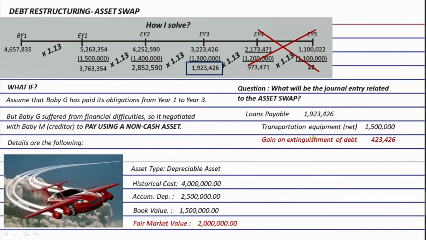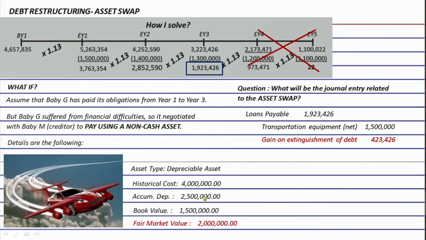Why? Because this cost, this 4 million, is actually recorded in a separate account title. Maybe it's recorded in transportation equipment. And of course, the accumulated depreciation is also a separate account title. Okay? So let's consider that fact in making the formal entry later.